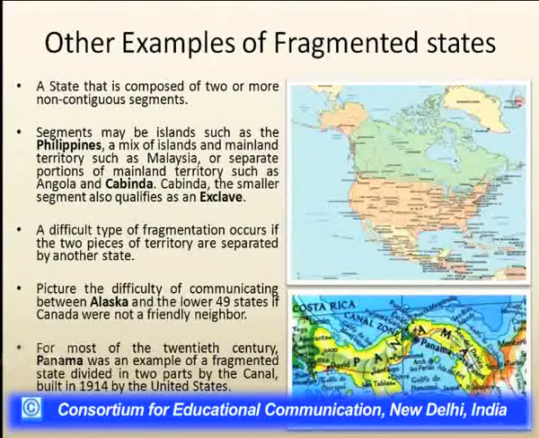If Canada will not be a favorable or friendly nation, then communication will be very much affected. Cabinda is also an example of a state that has been separated from Angola. And for most of the 20th century, Panama was also an example of a fragmented state that was divided into two parts by the United States in 1914 by the formation of a canal, the Panama Canal.